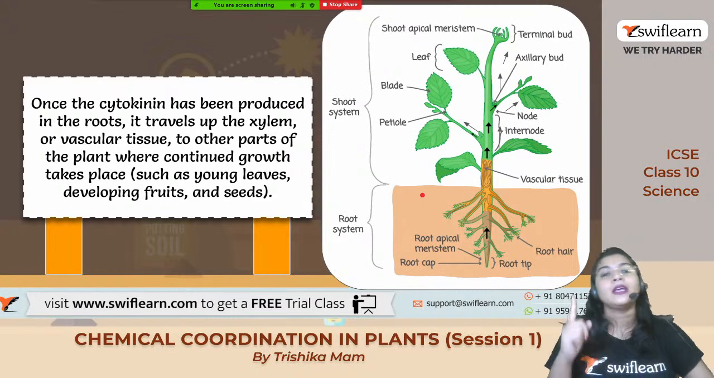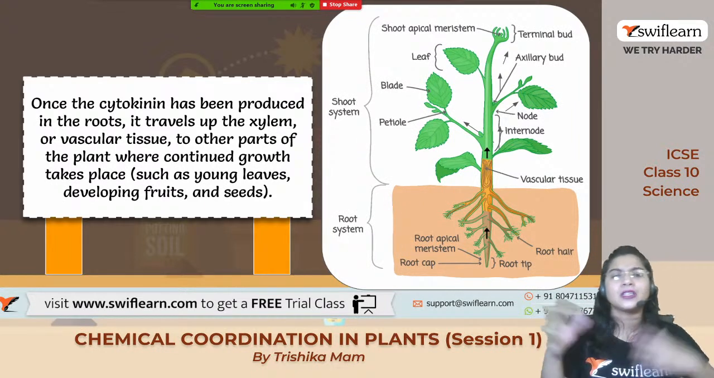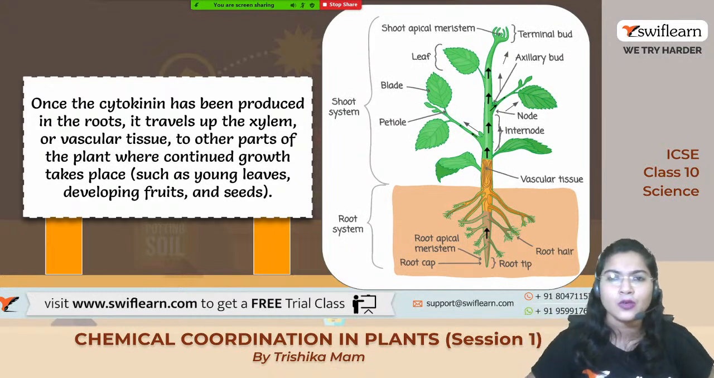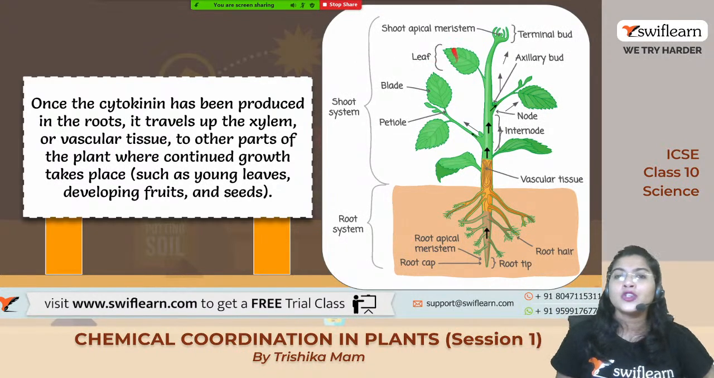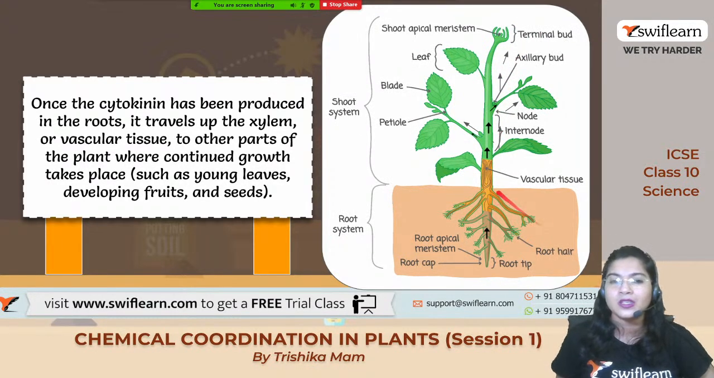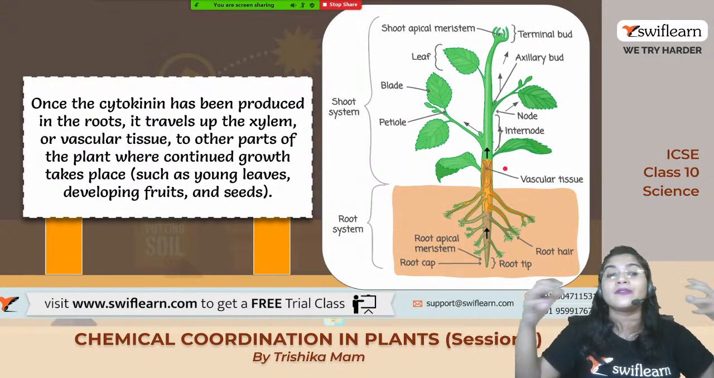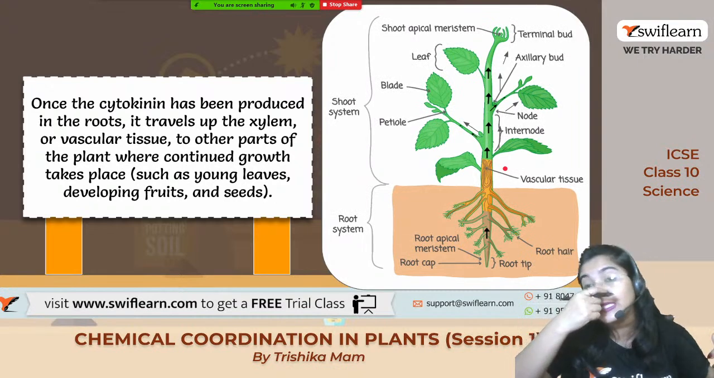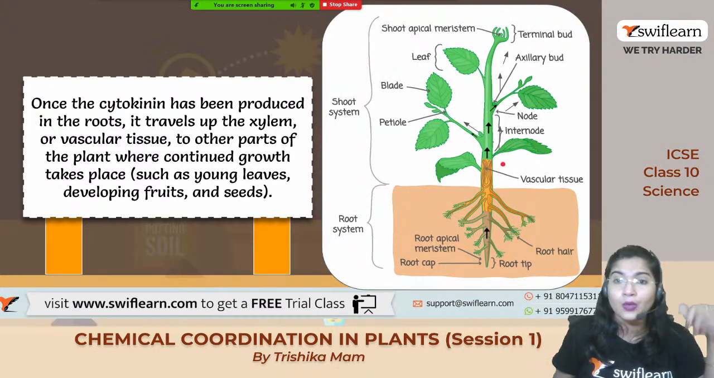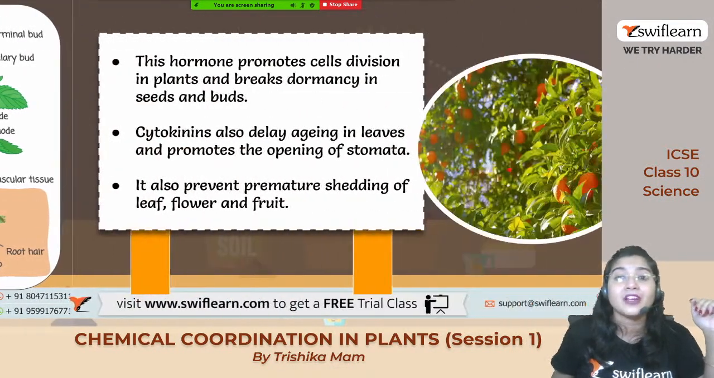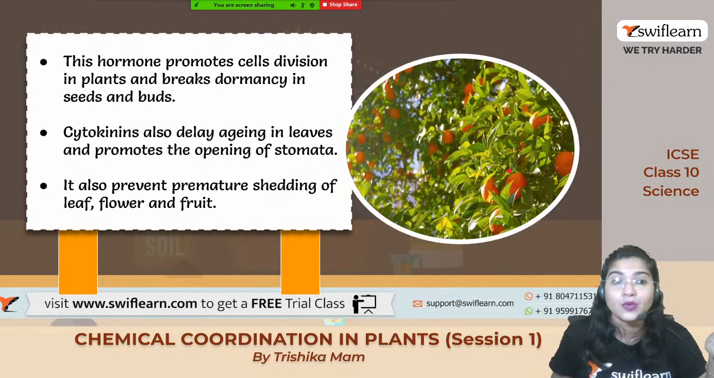First of all, it travels to the different vascular tissues, xylem phloem में जाएगा. It helps in the growth of the different parts. देखो, shoot apical meristem में जाएगा and it will help in the growth of the shoot system. It also helps in the growth of the root system. It helps in the growth of the different fruits, developing fruits, seeds and leaves and all. Okay, these are basically the main functions of the cytokinin.